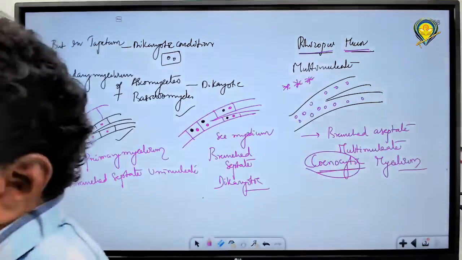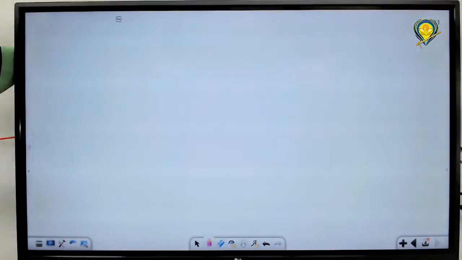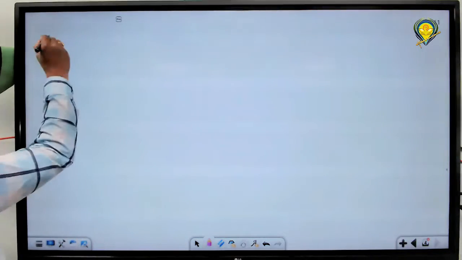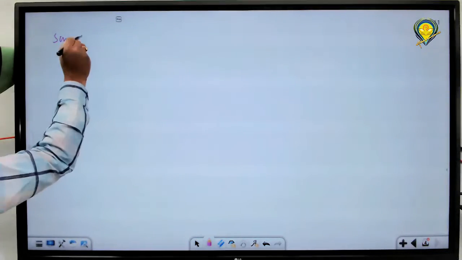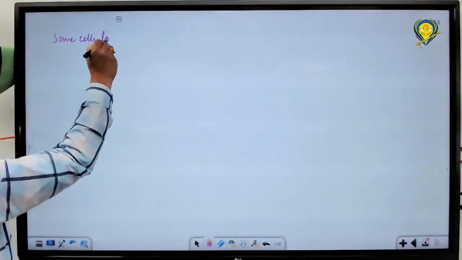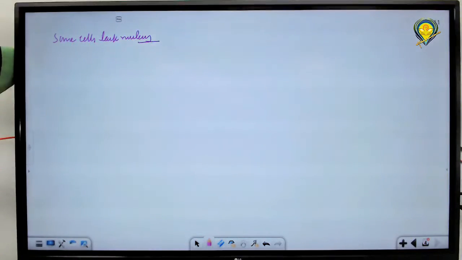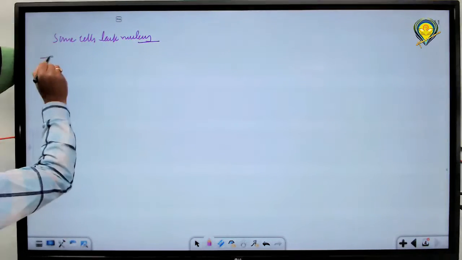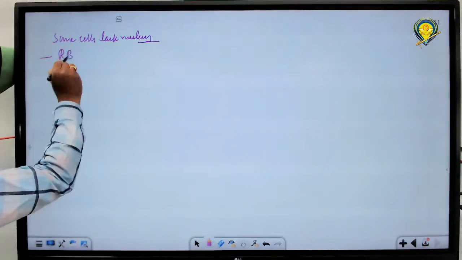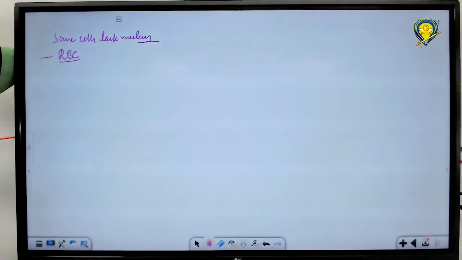Now we discussed size, shape and different numbers of nuclei. They are present in one to many numbers in different types of organisms. Some cells lack a nucleus. First, mature RBCs lack a nucleus.